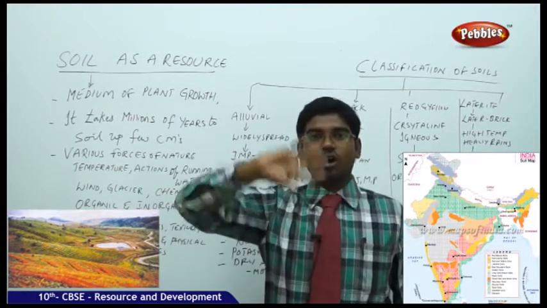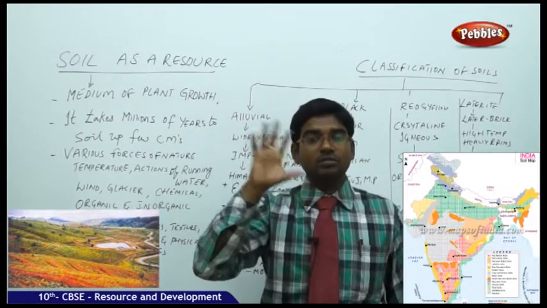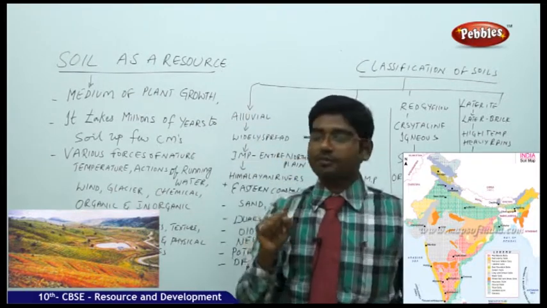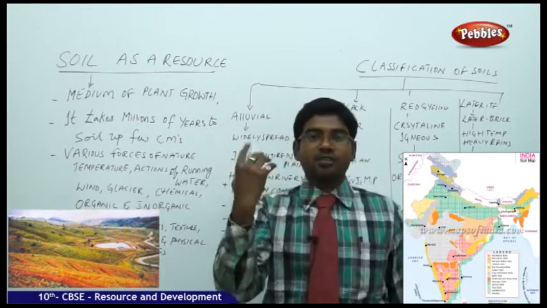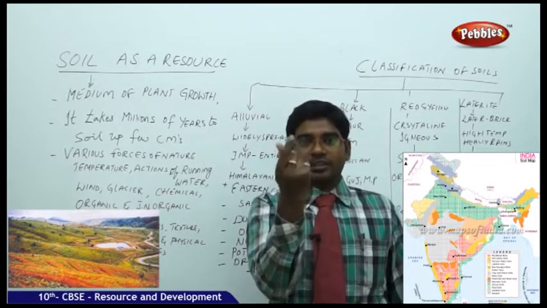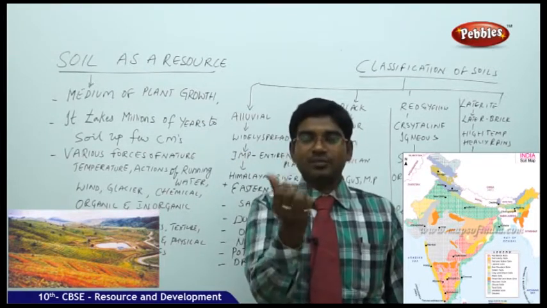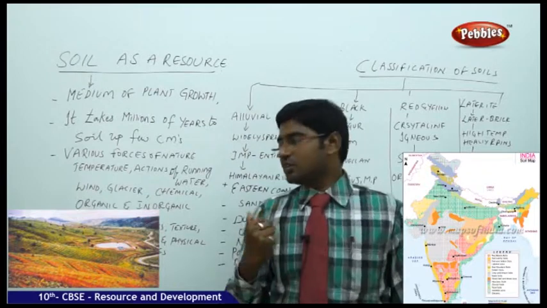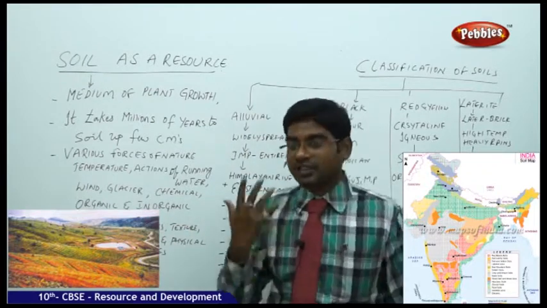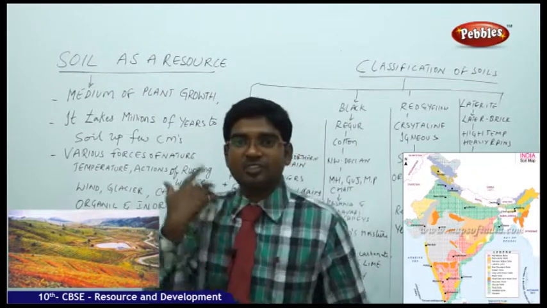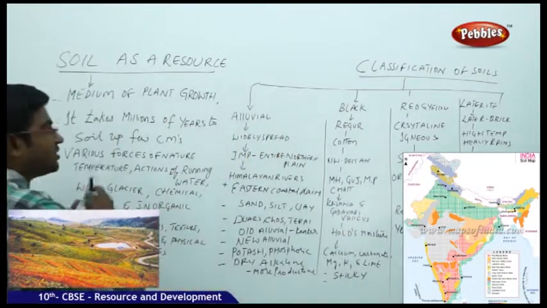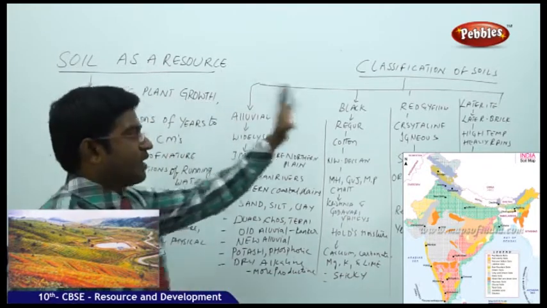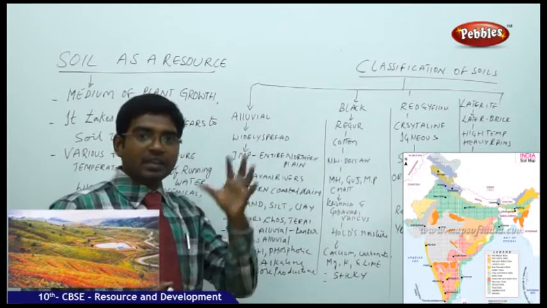Age, how long has it been there? Millions of years. Then chemicals, what are the chemicals that are present in the soil? Then moving on to physical properties, what does it exhibit? Is it very hard? When water is poured, how does it become? Is it very soft, very sticky, very hard? How does it react? So basing on the color of the soil, the thickness, the texture, the age, the chemicals, and the properties, we have categorized the soils into 4 major categories. Actually into 5 major categories. We shall discuss the 5th category later.